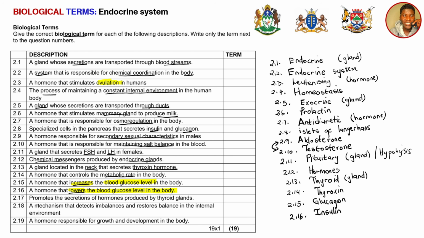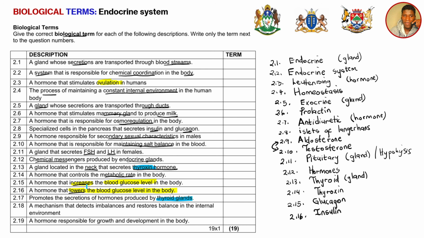And then 2.17 promotes the secretions of hormones produced by thyroid glands. So which hormone causes a thyroid gland to be able to secrete hormones? Remember, according to question 2.18, we've said that the thyroid gland secretes the hormone thyroxine. So what hormone promotes the thyroid gland to secrete thyroxine? We want a hormone that causes a gland to secrete another hormone.